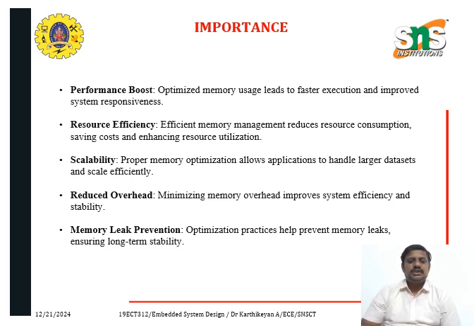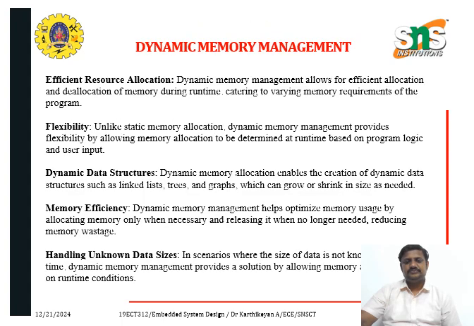And also reduced overhead: minimizing the memory overhead improves system efficiency and scalability, because if the overhead increases then system efficiency goes down, which leads to the performance going down. Memory leak prevention: optimized practice helps prevent memory leakage and ensures long-term scalability.